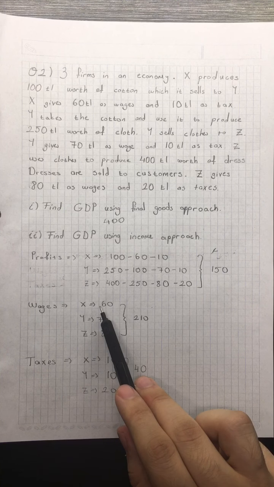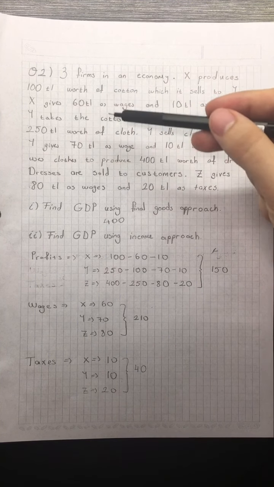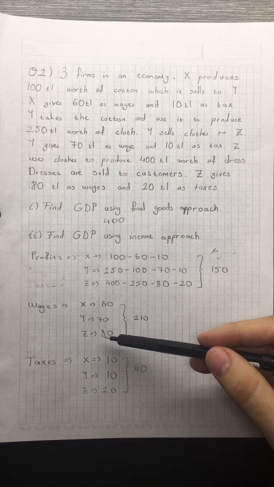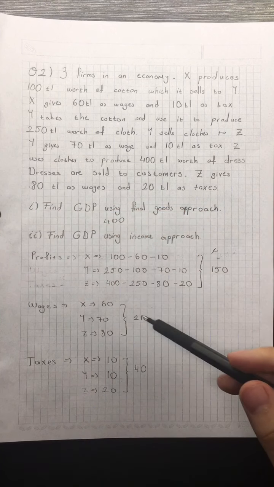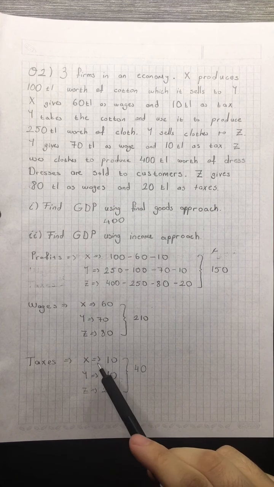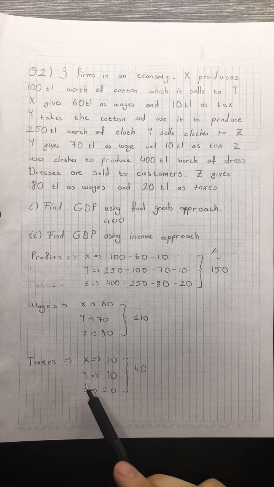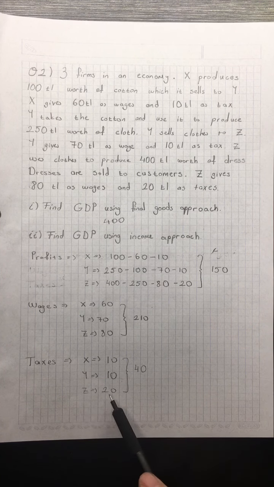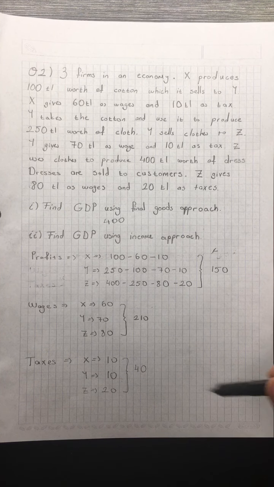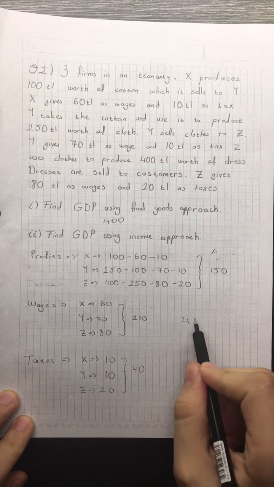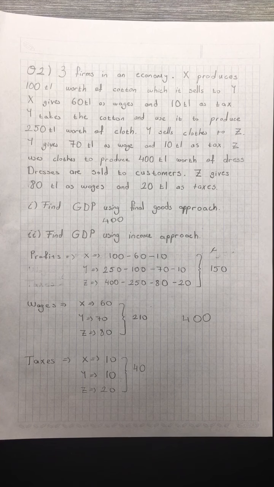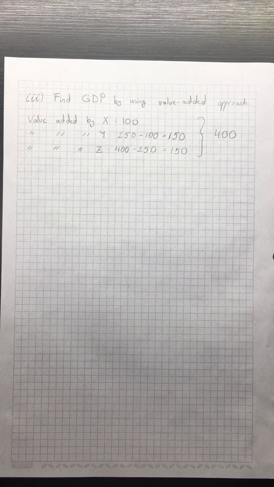When we come to wages, X gives 60 TL as wages, Y gives 70, and Z gives 80 liras for their labor, and when we sum these up, it's 210. As taxes, X gives 10 lira to government, Y gives 10 lira, and Z gives 20 lira to government, which will equal 40. When we sum these all up, it will equal 400, which is the same result as we found. Come to our last approach to finding GDP.